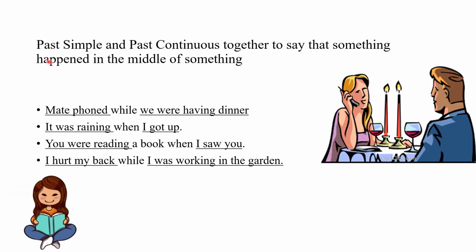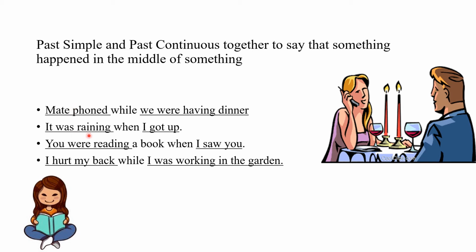Sometimes we use a past simple and a past continuous tense together to say that something happened in the middle of something. For example, Mary phoned while we were having dinner. The first part of this sentence is past simple while the second part is past continuous. It shows that when we were in the middle of having dinner, Mary phoned.